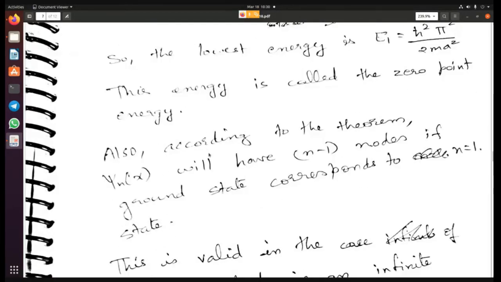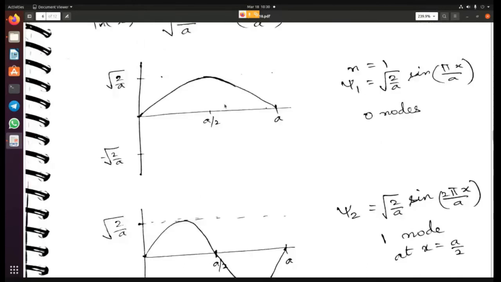Another point that the theorem told us was that if n equal to 0 corresponds to the 0 point energy, then the system will have n nodes. But if n equal to 1 corresponds to the 0 point energy, then the system will have n minus 1 nodes. So that is also valid here. The 0 point energy for us was at the state when n equal to 1.